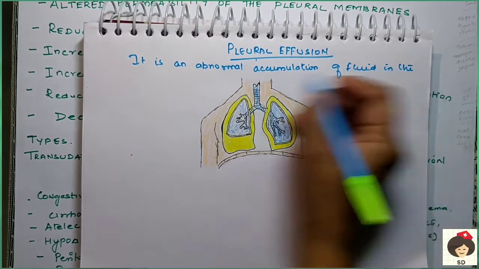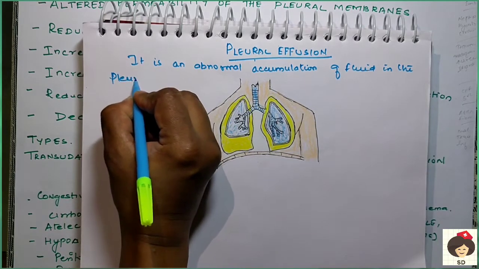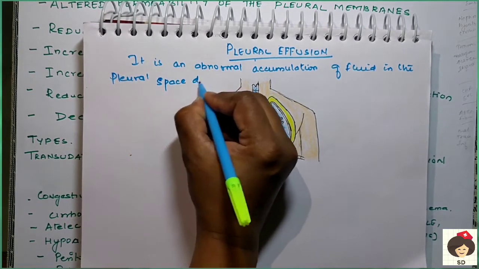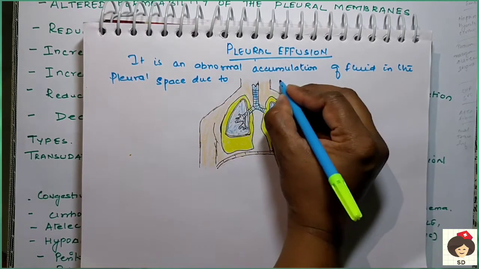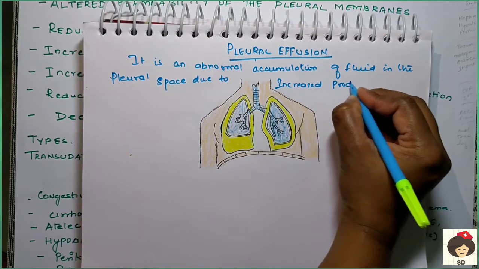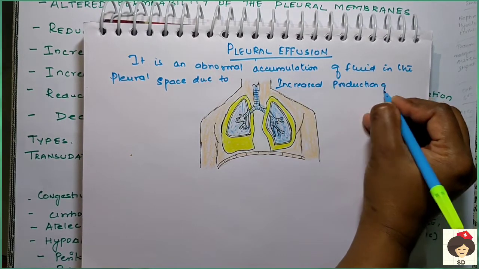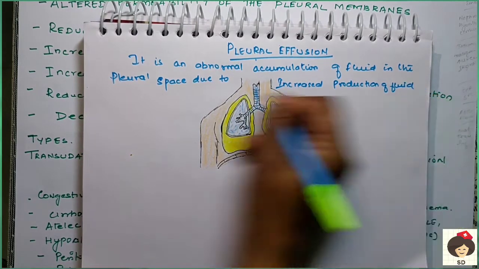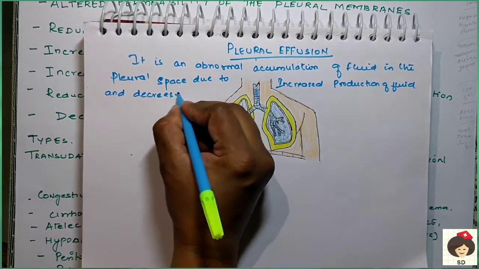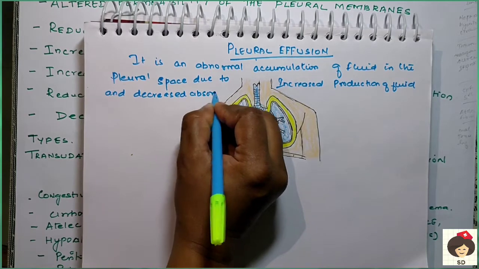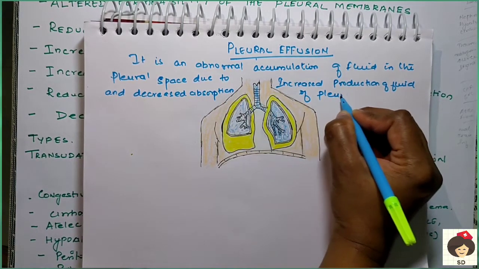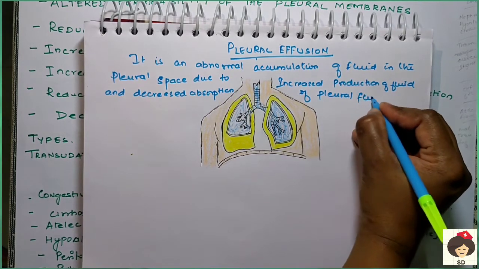Okay, this pleural space fluid can be accumulated due to increased production of fluid and decreased absorption of pleural fluid. Okay, so it can be due to increased production or decreased absorption of pleural fluid.